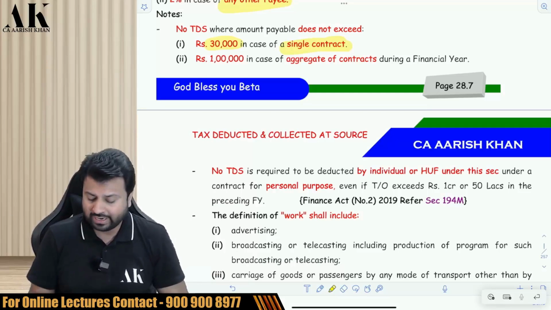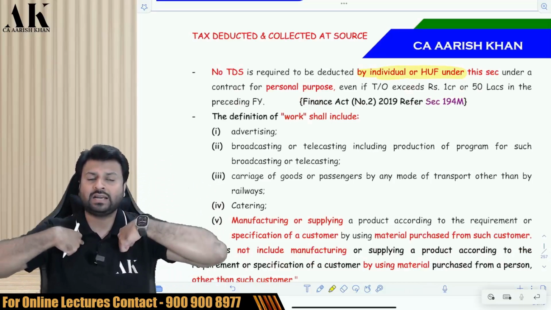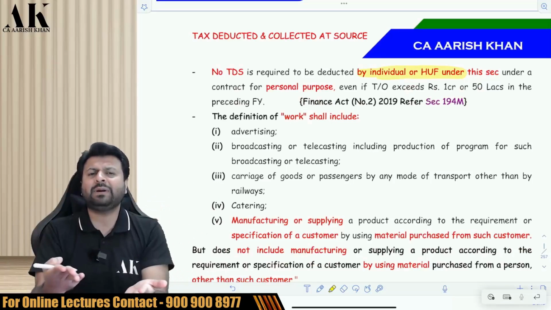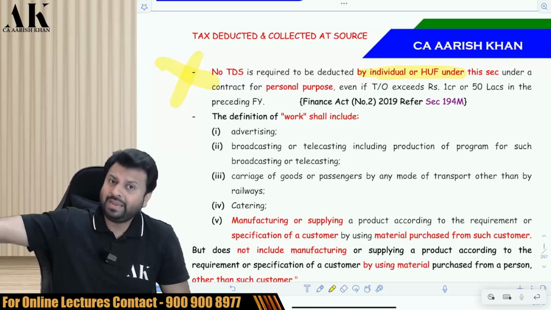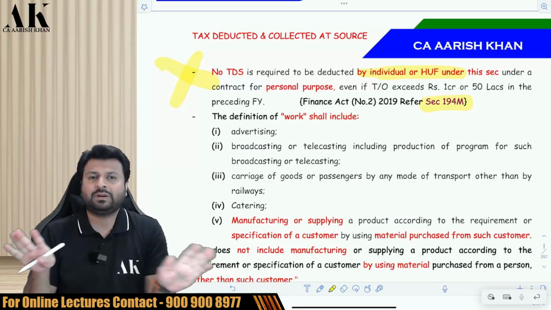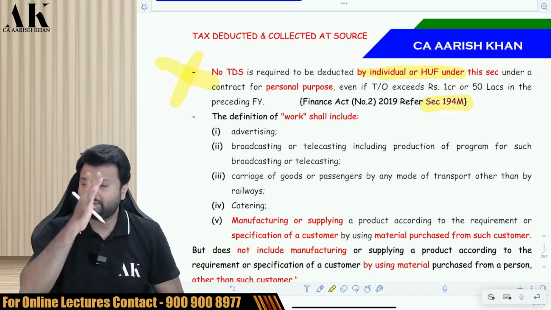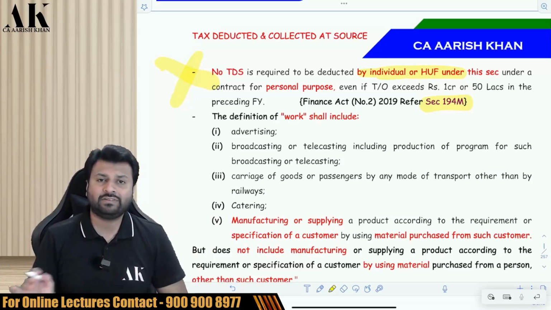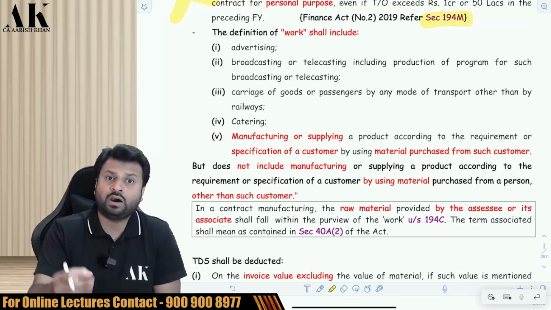Be very careful. Okay. Now in case of individual and HUF, if an individual or HUF is a payer and is making the payment for personal purpose, then TDS under 194C is not applicable. Maybe TDS will be applicable under 194M, but under 194C personal purposes are excluded for individuals and HUF. If individual and HUF are making payment for personal purpose, TDS under 194C is never applicable. Next. Now TDS under 194C is applicable for work, services.